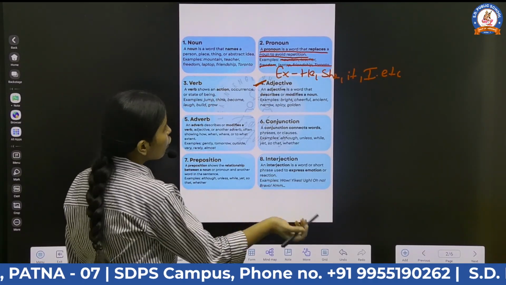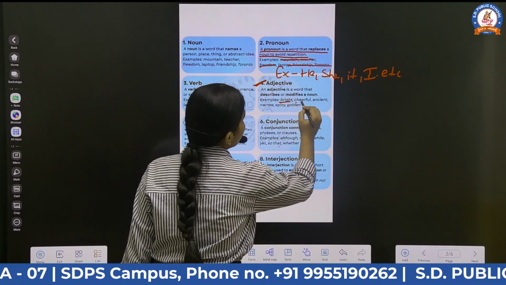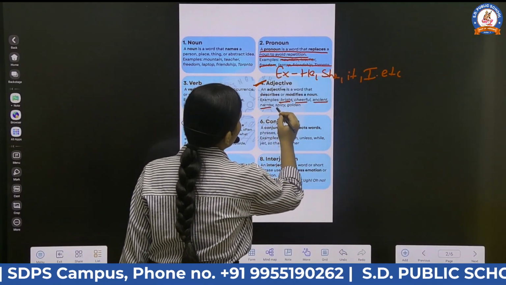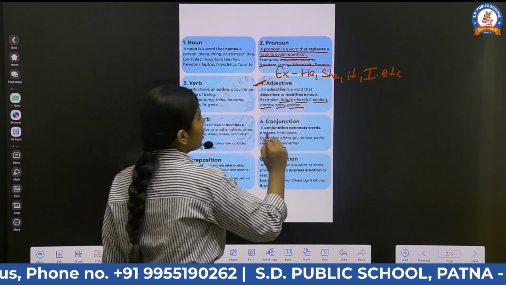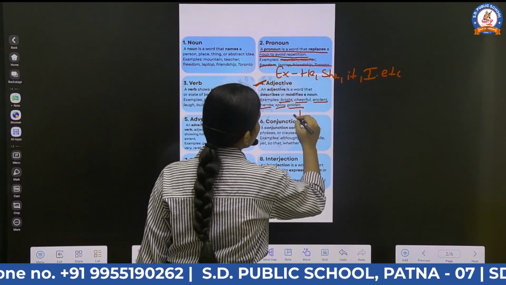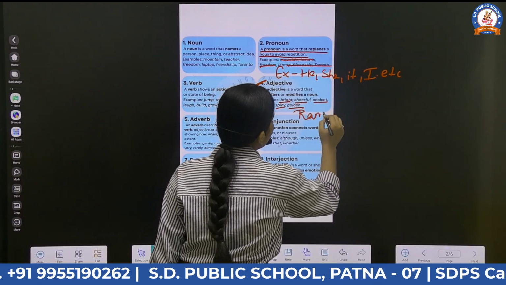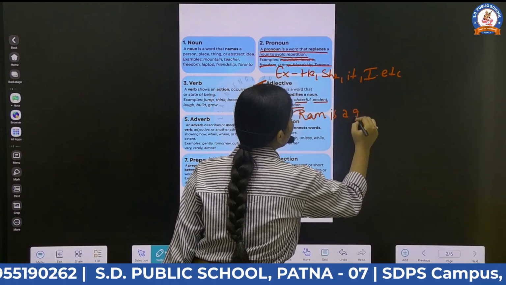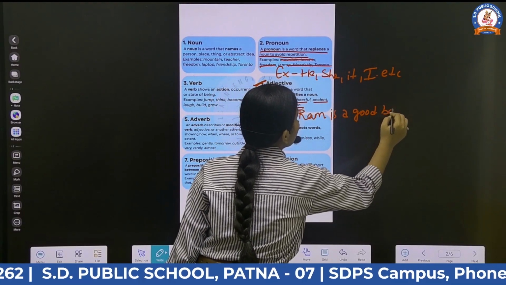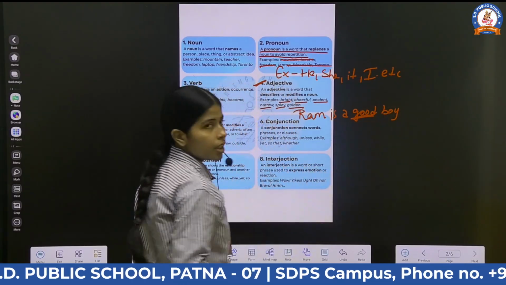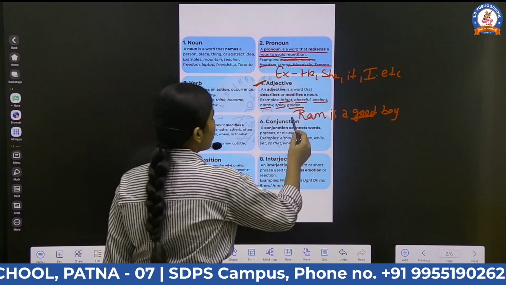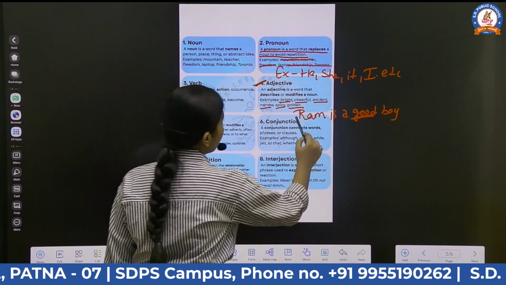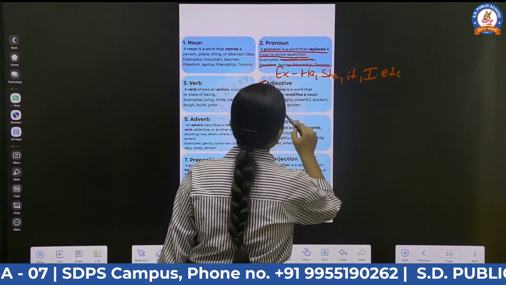For example, bright, cheerful, ancient, narrow, spicy, golden. We can include these in sentences also, as in Ram is a good boy. Here good is the quality of Ram. That good is telling the quality of Ram, therefore it is an adjective.